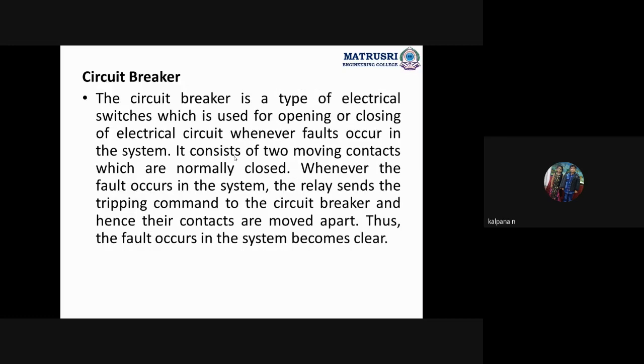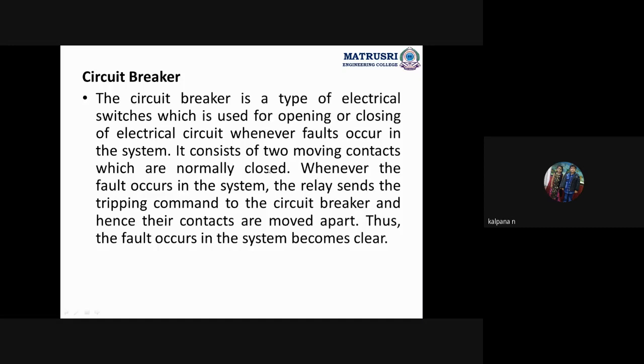Circuit breaker. This is very, very important in the substation. It is also like a switch used for opening or closing of an electrical circuit whenever a fault occurs in the system. This one has two moving contacts. They are normally closed. Whenever a fault occurs, they open.